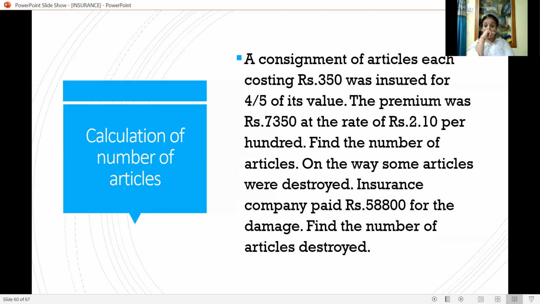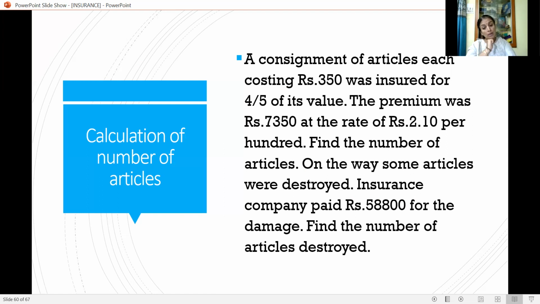Here we have to calculate the number of articles transported or consigned and the number of articles damaged. How to do it? It should be done by knowing the actual value of the consignment, and that is calculated by calculating the insured value.